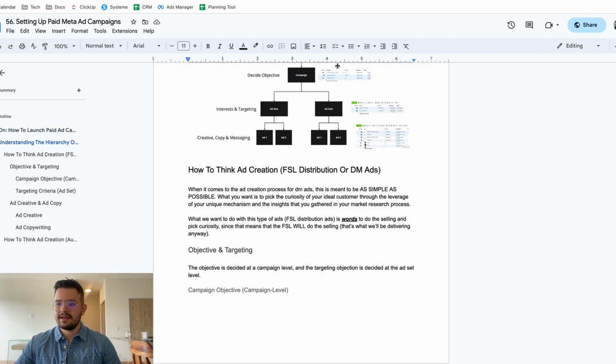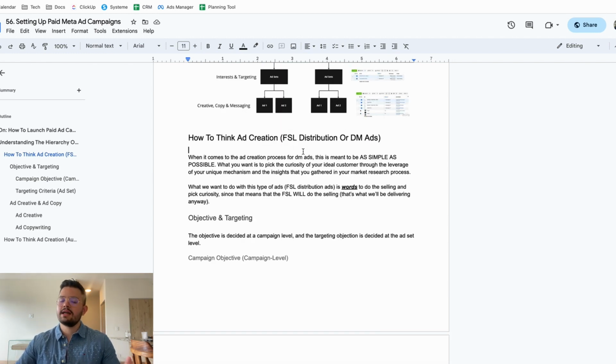Now that we understand the hierarchy of the ads manager, because this is just like a prerequisite to actually run the actual ads, I want to teach you how to think ad creation, okay? And like I mentioned, I'm going to take the example of the foundational sales letter distribution, or DM ads, that I typically do for myself and also for clients, since it's easier to track, the most bang for your buck, and one of the most beginner entry level, so that you can run ads really, really fast.